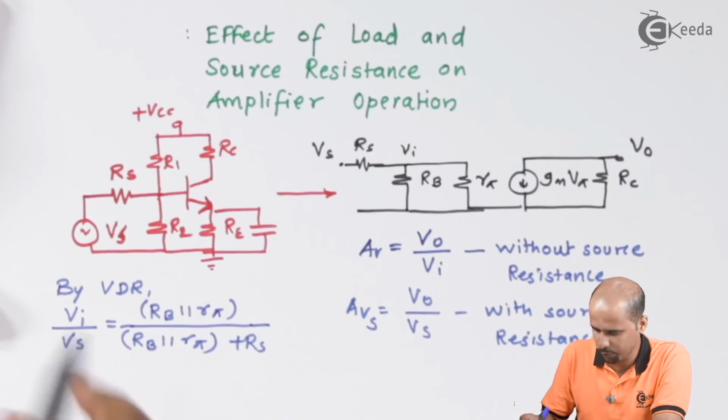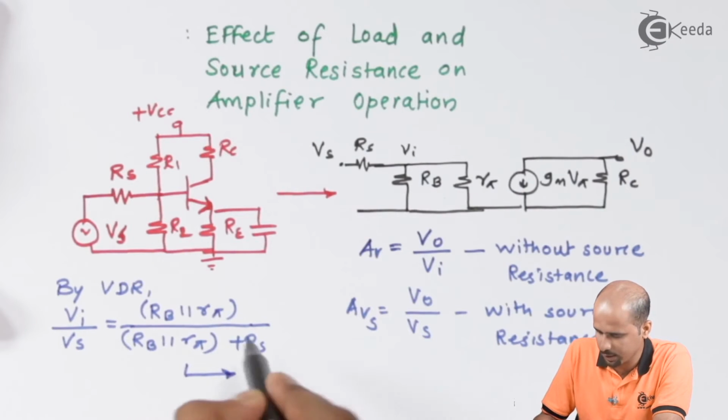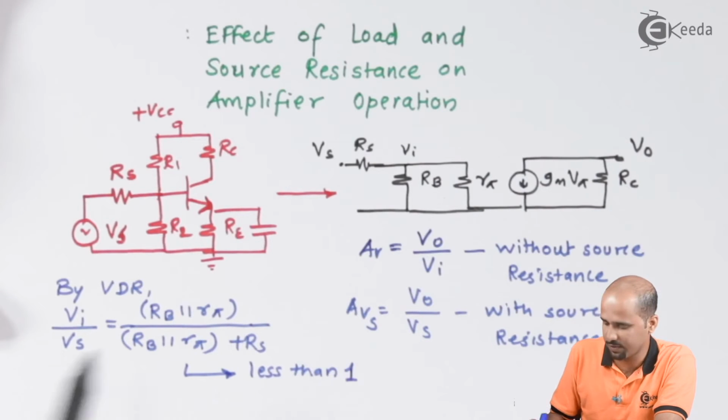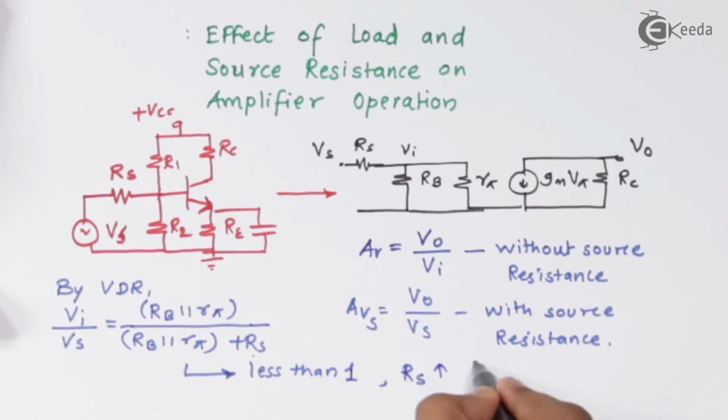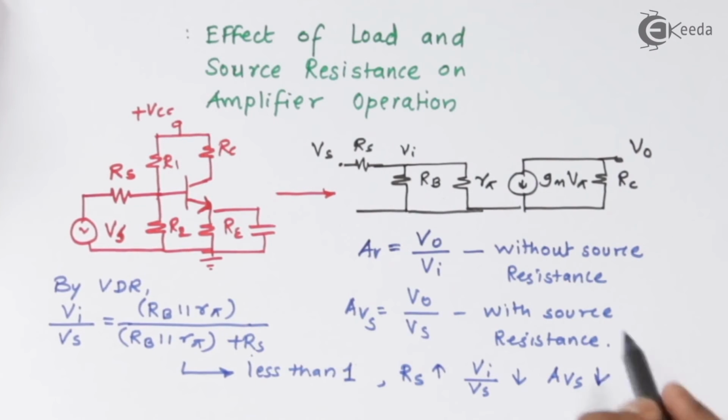Now if you carefully observe this formula, this value is always less than 1. If I increase the value of RS, then Vi by VS decreases. If Vi by VS decreases, can I say that AVS also decreases? So the effect of source resistance is that the voltage gain AVS decreases.